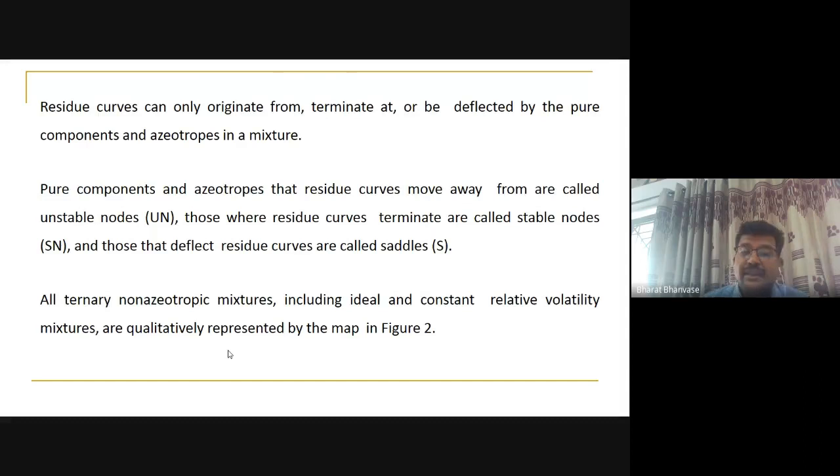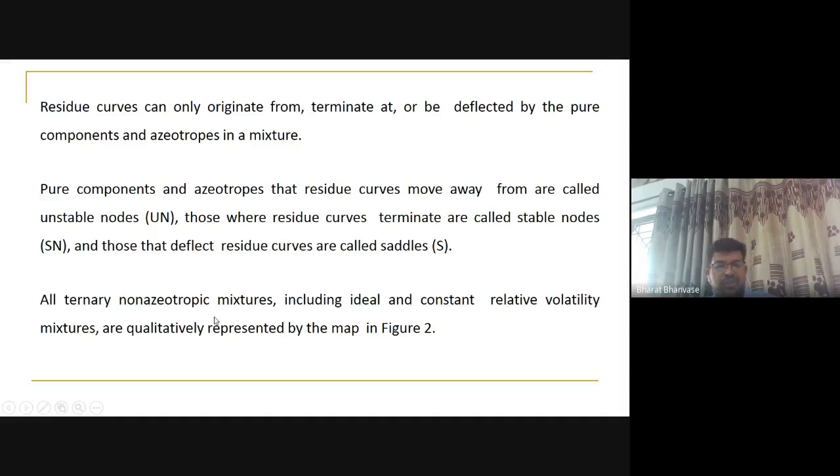So from where it originates, that is the unstable node. Where it terminates, that is the stable node, right? And where it deflects, that is an intermediate point, which is called a saddle, right?